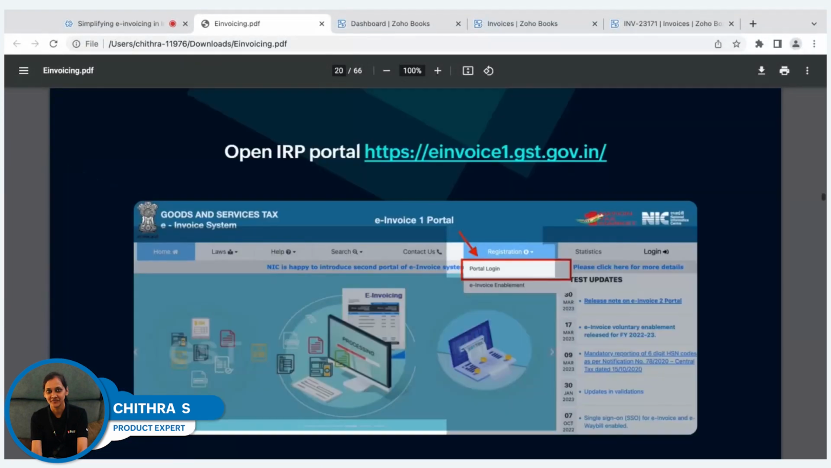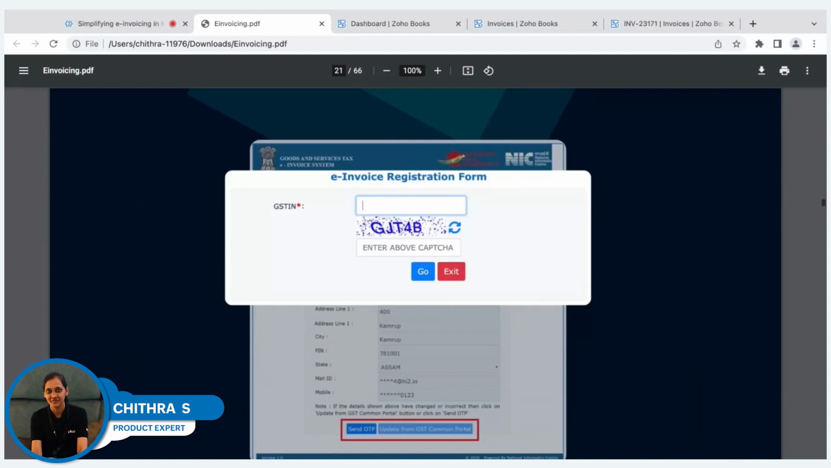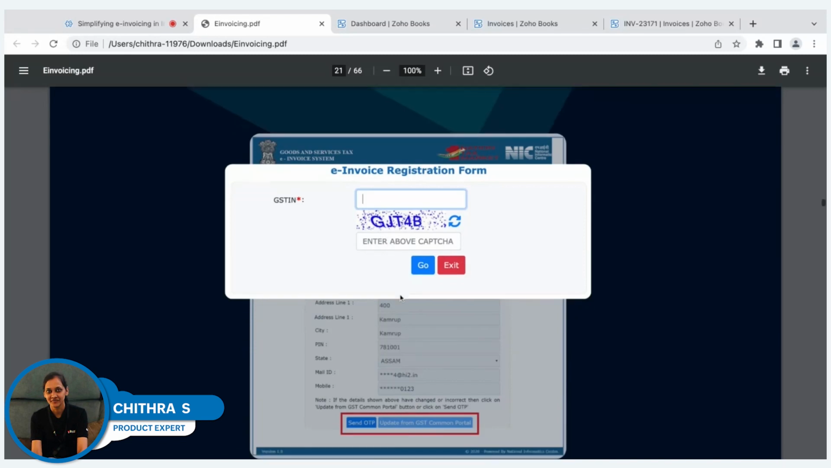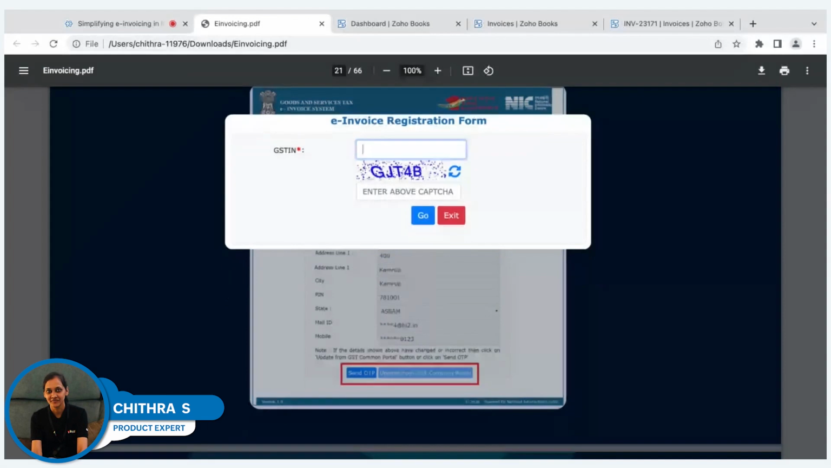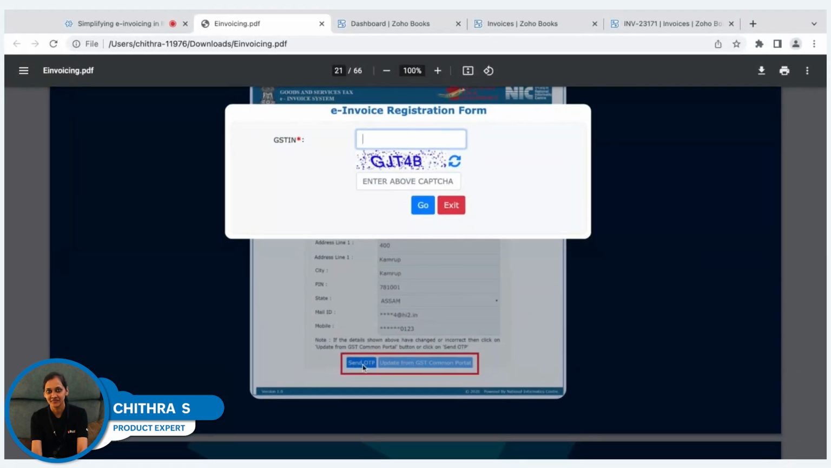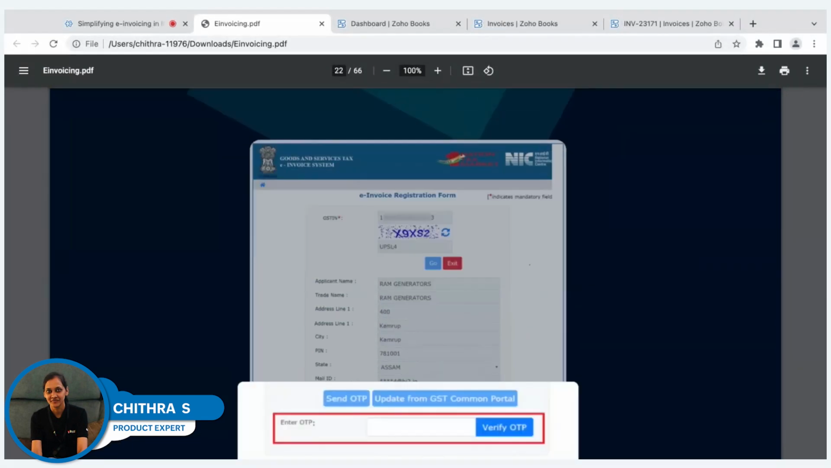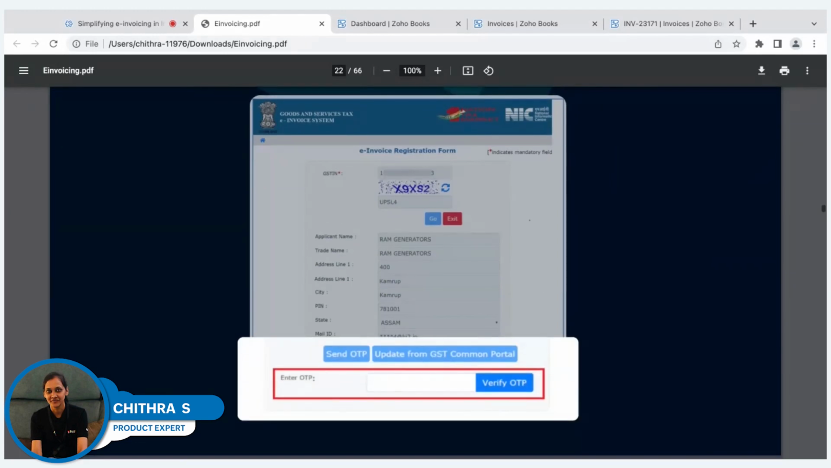So you can log into the invoice registration portal, and under the registration tab, you can select portal login. Here you need to enter your GSTIN number of your business, and a CAPTCHA will be displayed. You can enter the CAPTCHA and click on go. Once you enter your GSTIN number, your business details like the address, the city, the PIN number, all those details will be auto-populated. You can verify them, and then you can proceed to click on send OTP. This will generate an OTP which will be sent to your registered mobile number. You can enter that OTP and verify this.